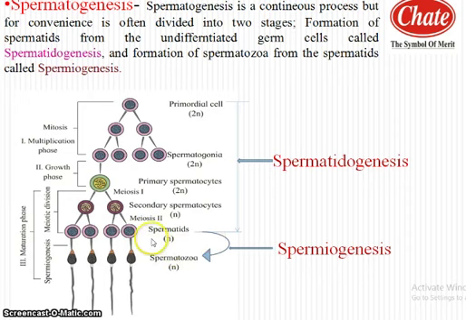This spermatid undergoes metamorphosis and receives nutrition from the Sertoli cells or nurse cells. The transformation of spermatid into spermatozoa is termed spermiogenesis. During spermiogenesis, two types of sperm are produced, such as androsome and gynosome. If the sperm consists of the X chromosome, then it is termed a gynosome, and if it consists of the Y chromosome, then it is termed an androsome.